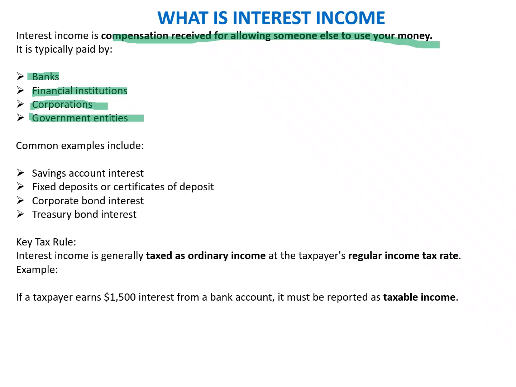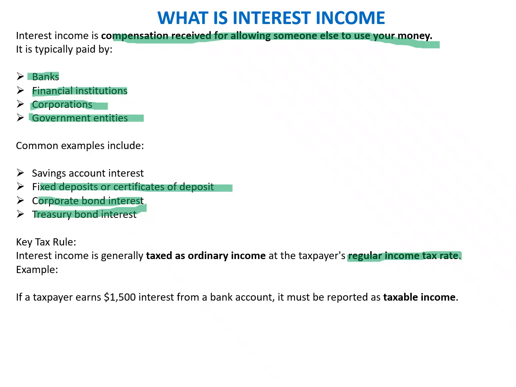So common examples include savings account interest, fixed deposit or certificate of deposit, corporate bond interest, and treasury bond interest. The tax rule is that interest income is generally taxed as ordinary income at the taxpayer's regular income tax rate, which means that the interest income is clubbed with all the other income of the